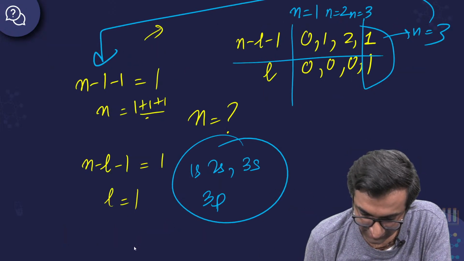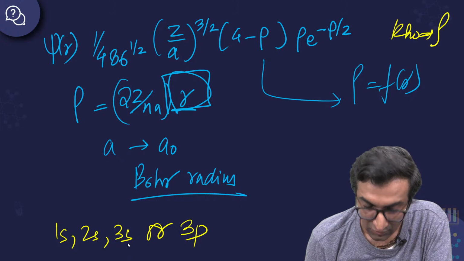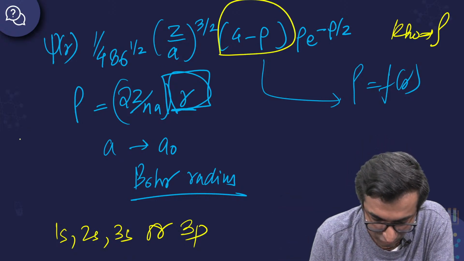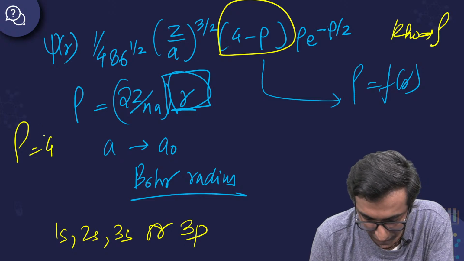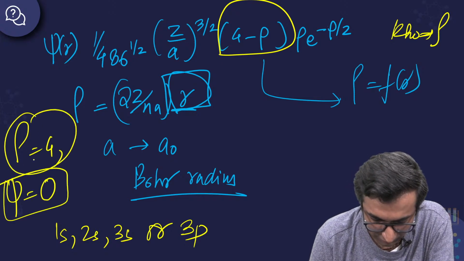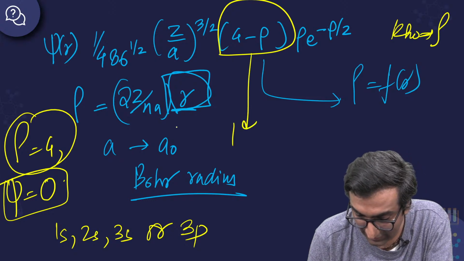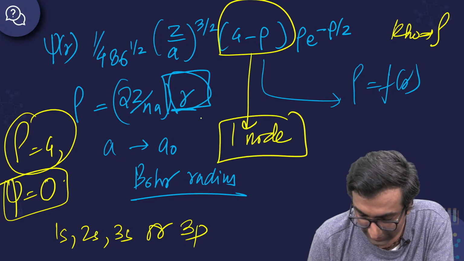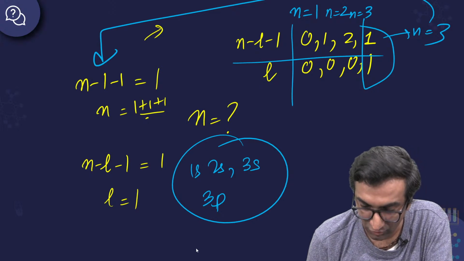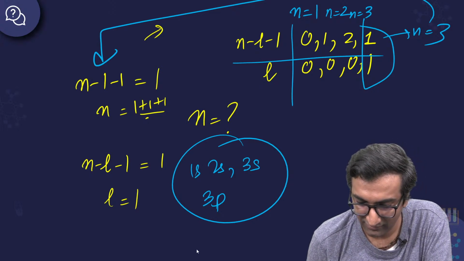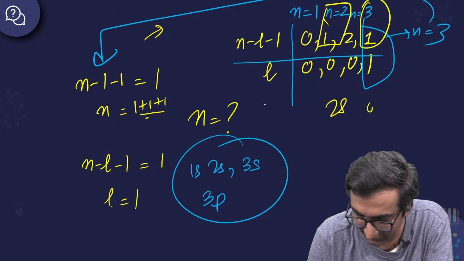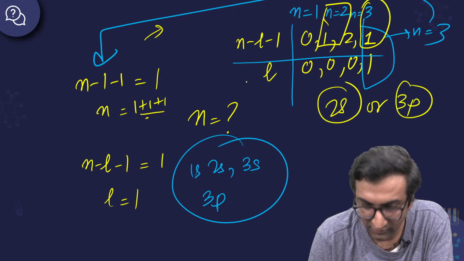Look, go here. Okay. When do you get a node? This is trying to say that at the value of rho equal to 4, psi is going to have a function of 0. At rho equal to 4, psi equals 0. That means this has one node. If it has one node, which one can it be? Out of these, it can be either this or this. So either 2s or 3p.